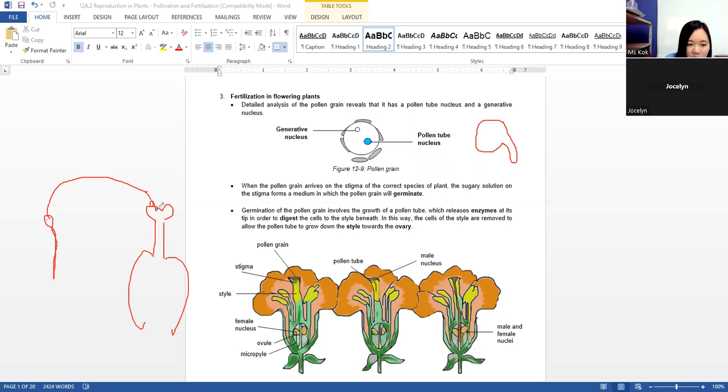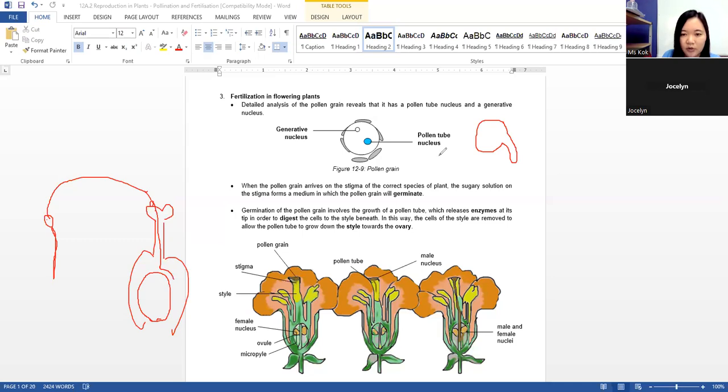Okay, then the pollen tube will continue to grow down the style, and then finally this will be the ovule. It won't grow here and enter here because it needs to enter via a special hole called the micropyle. So the pollen tube will grow. It will take time to grow.